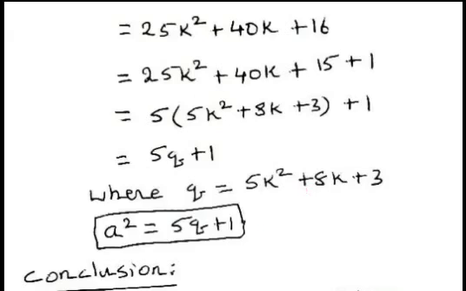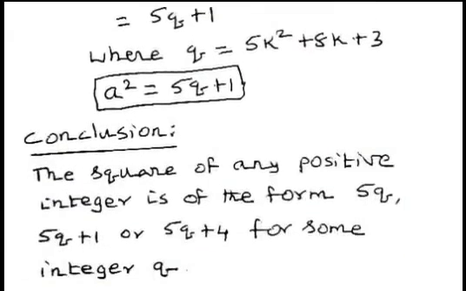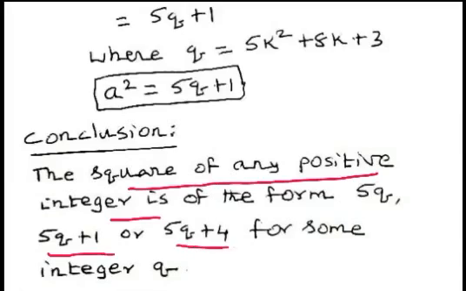Now from all these cases, we conclude that the square of any positive integer is of the form 5q or 5q plus 1 or 5q plus 4 for some integer q.